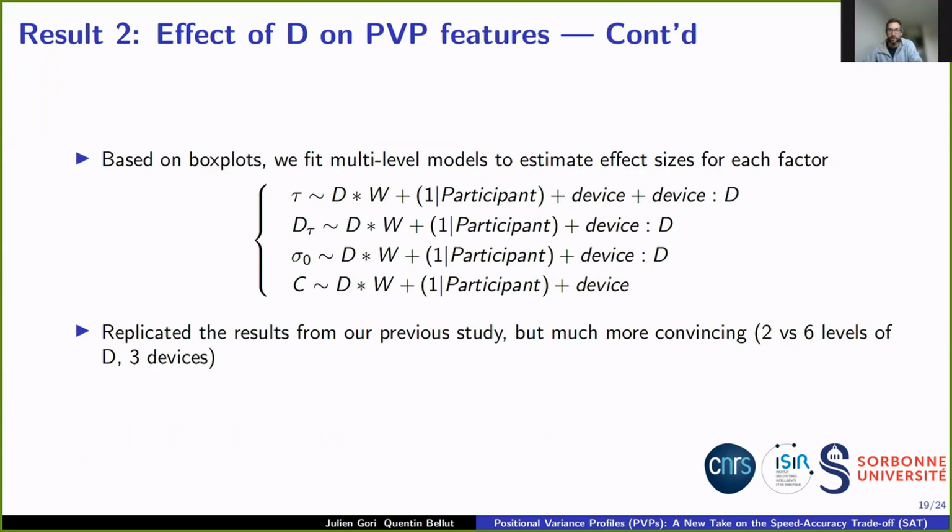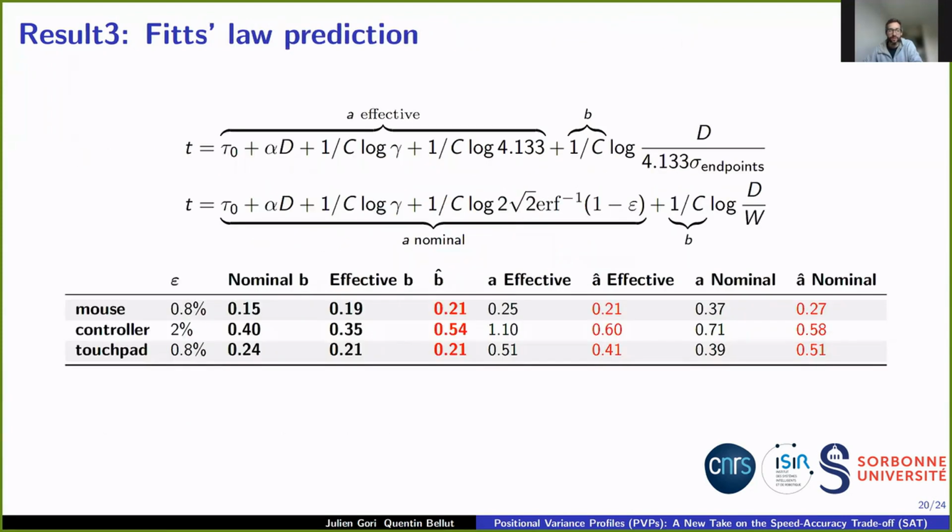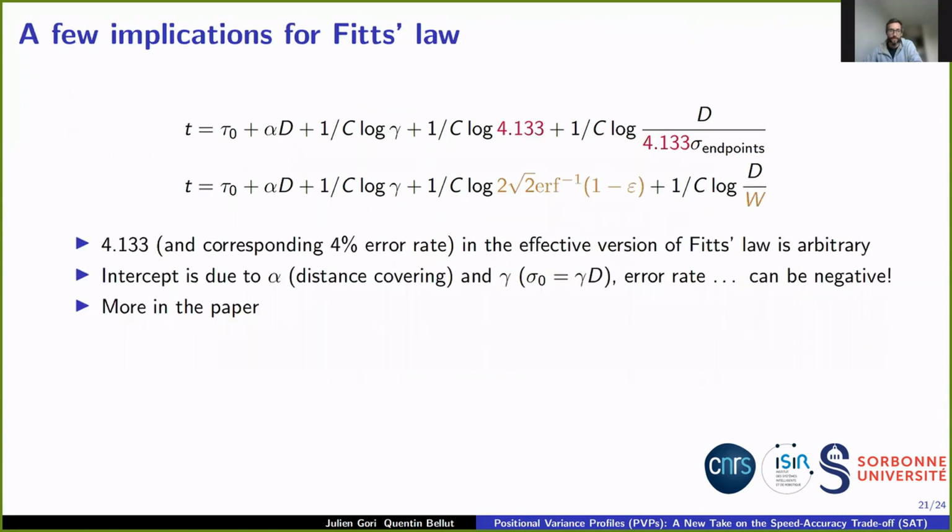We replicated the results from our previous study, but it is much more convincing now because we have more levels of D. The third result is about Fitts law predictions. We can compute the values of A and B and see how well they match the ones that result from directly fitting Fitts law. Here there's in bold the estimates of B, of effective A, and nominal A. Overall, estimates are pretty accurate except for the controller.